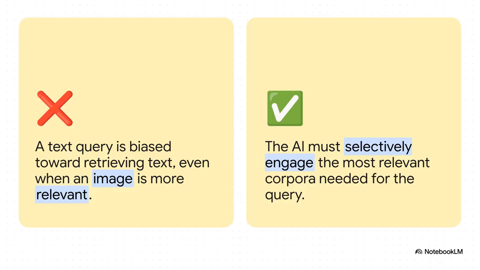And this comparison just lays it out perfectly. On the left, in that big messy database, when you type a text question like, describe a flower, the system is basically programmed to just find other text. It completely misses a beautiful, highly relevant photo that would be a way better answer. What we actually need is an AI smart enough to know when to search the text library, when to pop over to the photo archive, or when to check the video room.